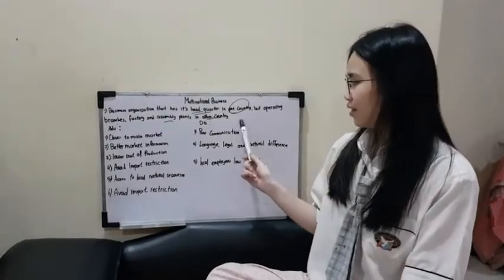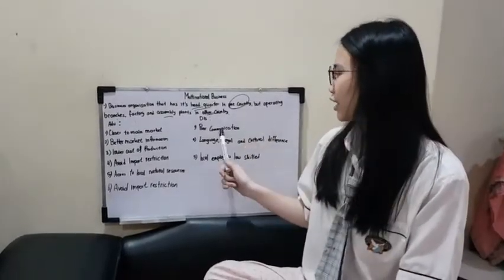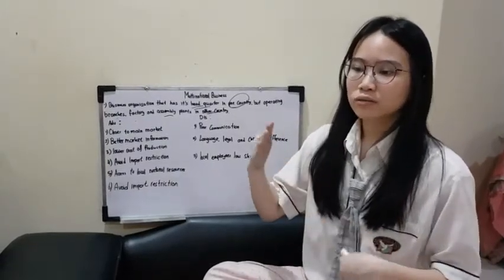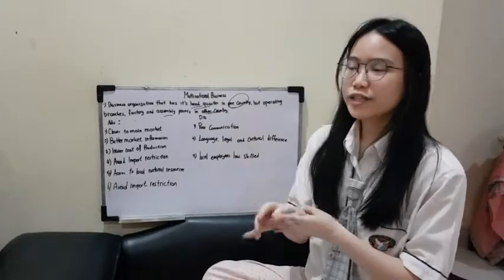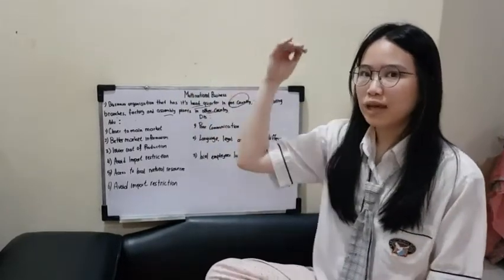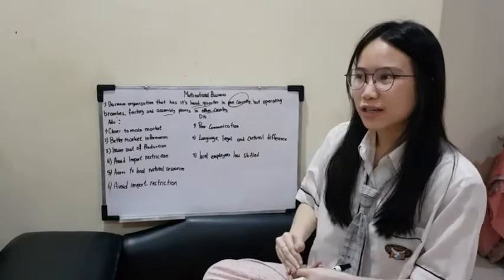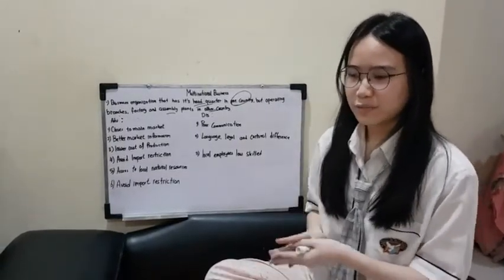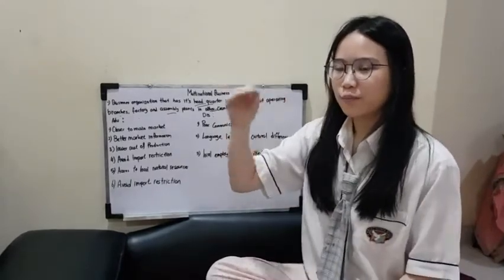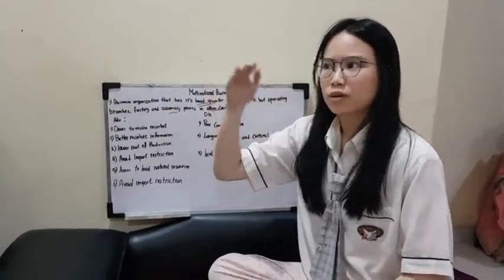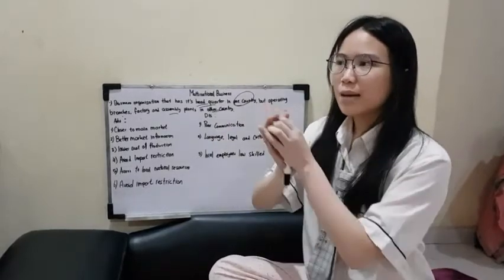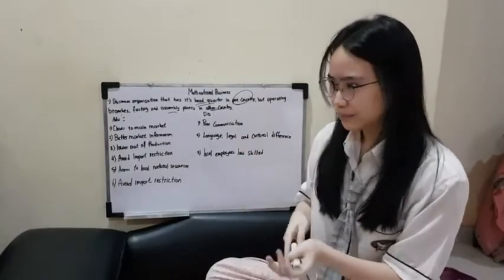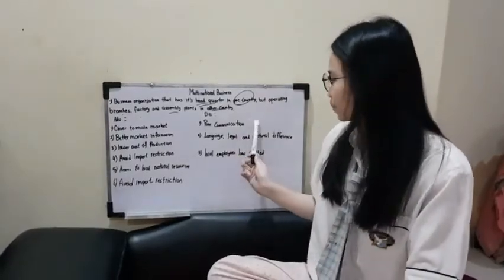Next is the disadvantage. The disadvantage is poor communication. Because they have a very long organization chart, the information passed down from the upper subordinate to the lower subordinate will not be very clear or very specific, as there is a lot of information being passed on from one person to another person to another person. Of course, some important information may be cut down without them noticing it. This will lead to poor communication.